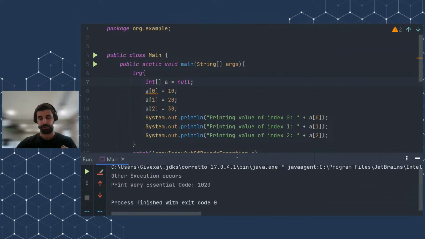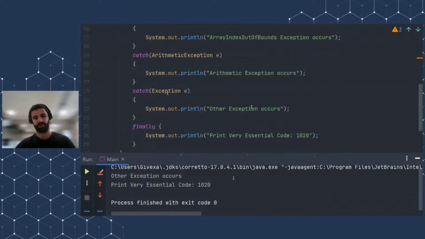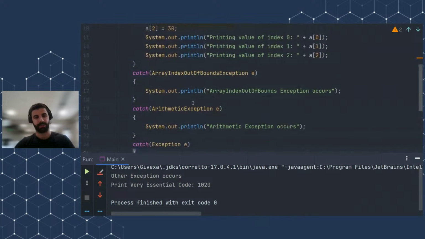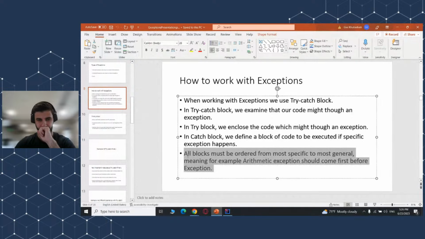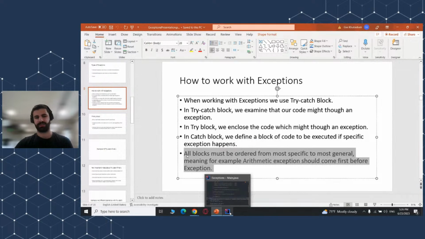Another exception occurs. This happened because we are assigning a value to a null, and this is basically a null pointer exception, and I will talk about it in more detail. You can just write here null pointer exception and it will work the same. And the thing I also want to talk about is that in this slide I mentioned that all blocks must be ordered from most specific to the most general one. So what does this mean?